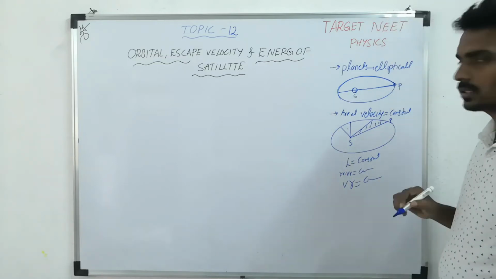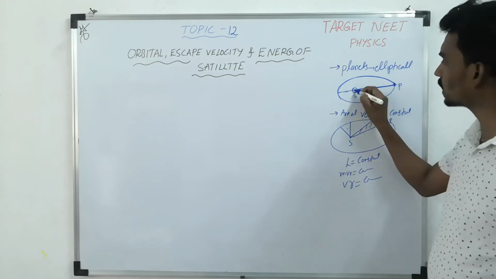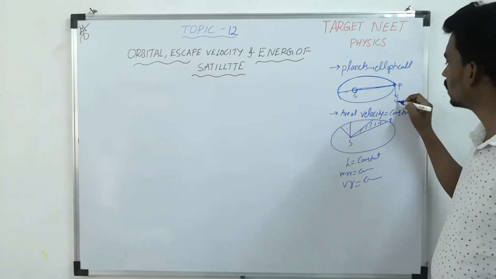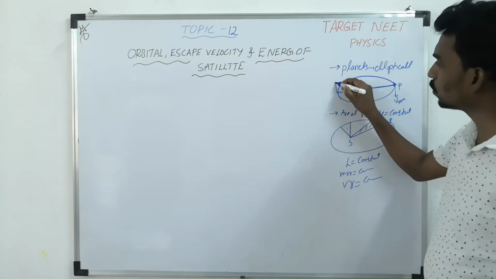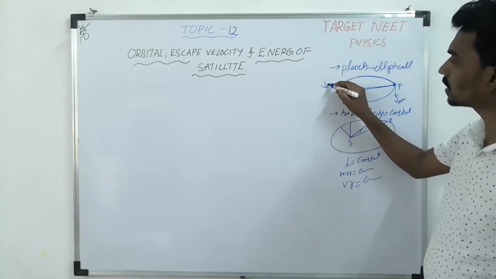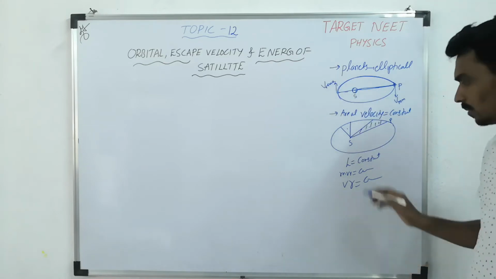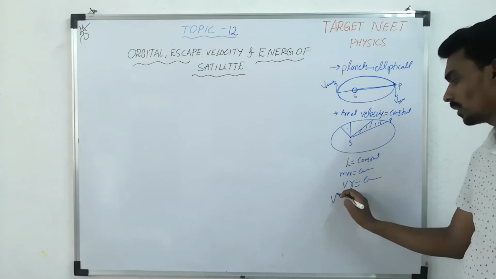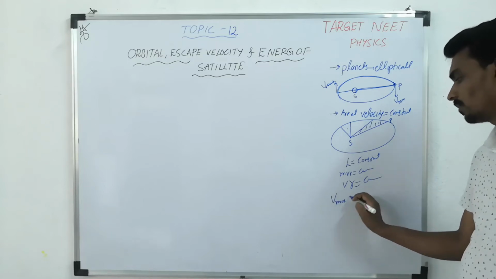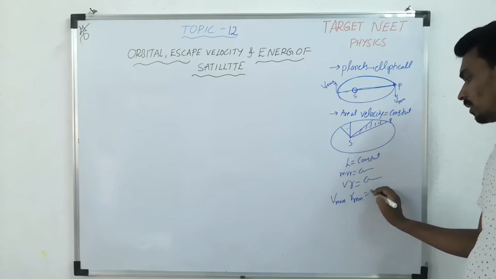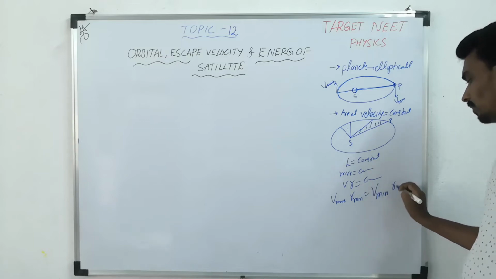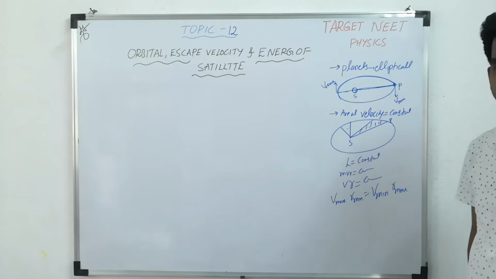At this point the distance is maximum and the velocity is minimum, and at this point distance is minimum, velocity is maximum. From conservation of angular momentum, v maximum into r minimum equals v minimum into r maximum.